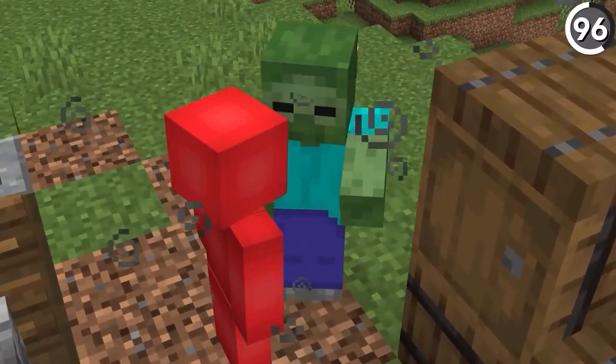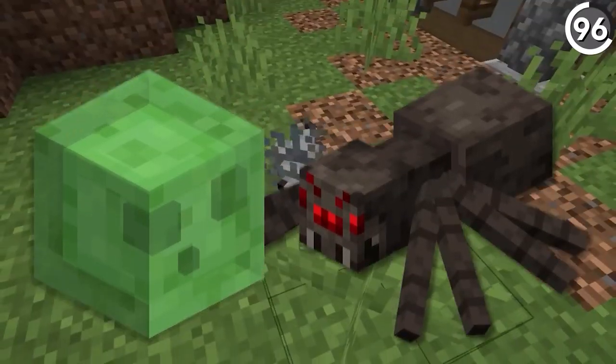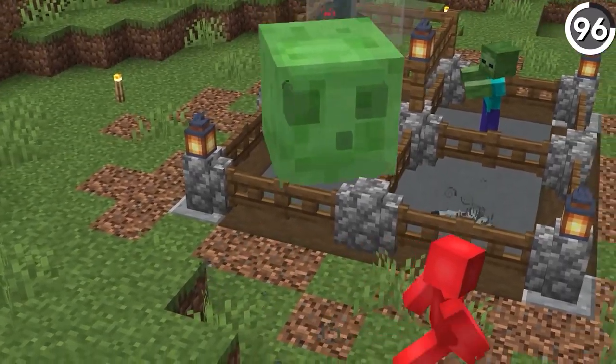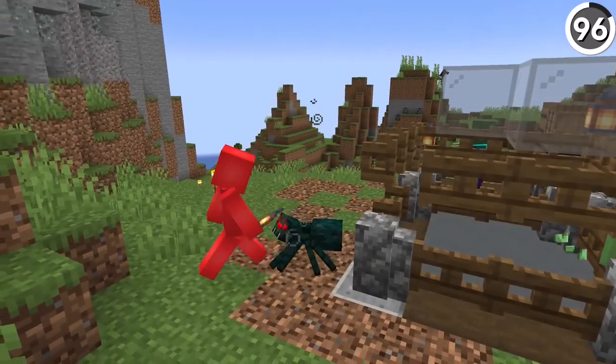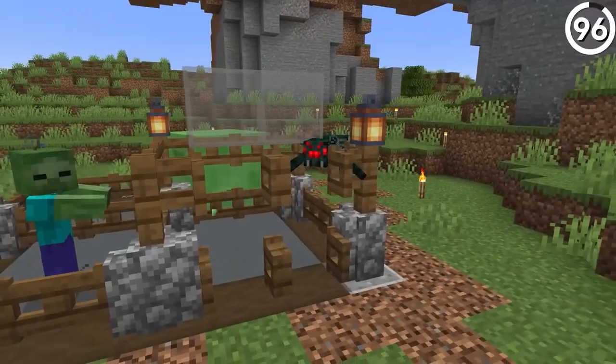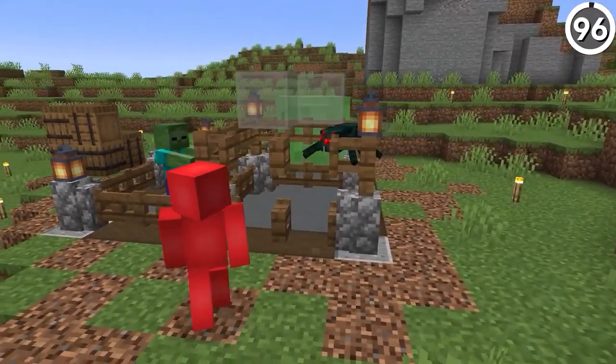And it's not just zombies either. This will happen for slimes, spiders, and even silverfish. And perhaps my favorite yet, if you use a weakness potion on a cave spider, that'll prevent it from poisoning you too, which really makes these ankle biters seem a lot less intimidating when you use it like that.